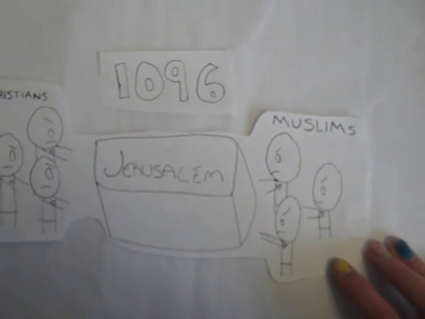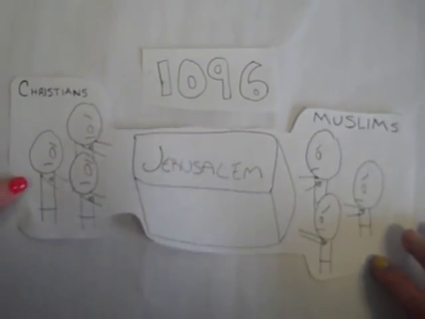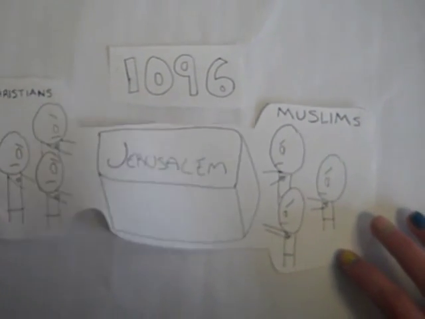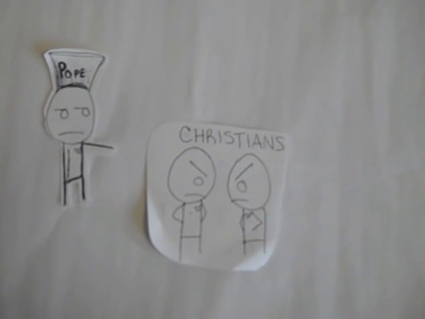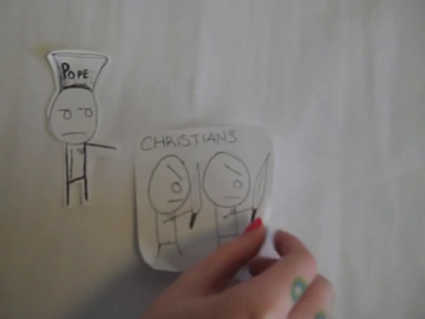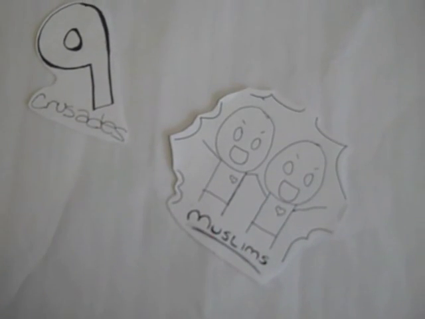The Crusades began in 1096. The Christians and Muslims were fighting over the town of Jerusalem. The Crusades happened because Pope Urban told the Christians to stop fighting each other and go fight the Muslims. There were 9 Crusades in all. In the end, the Muslims won.